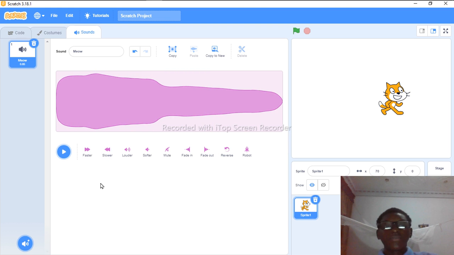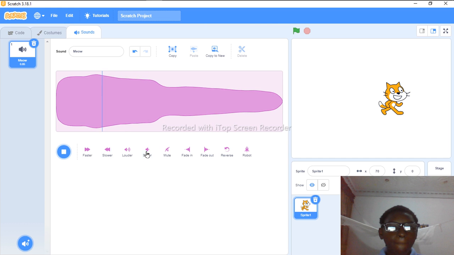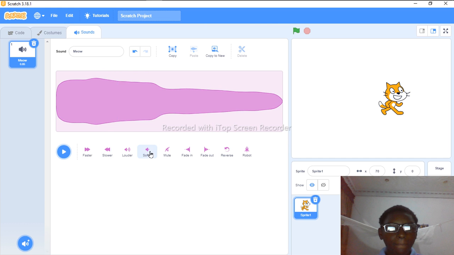Can you see that? This is the actual. I can make it faster, slower. You can make it louder. Can you see that?